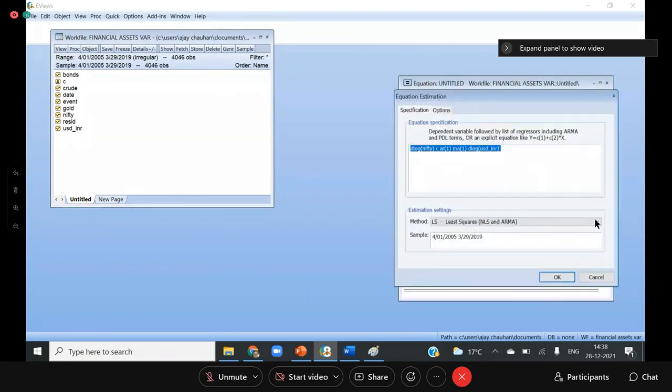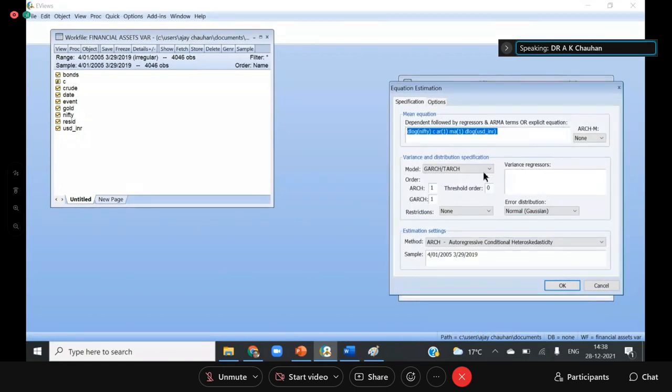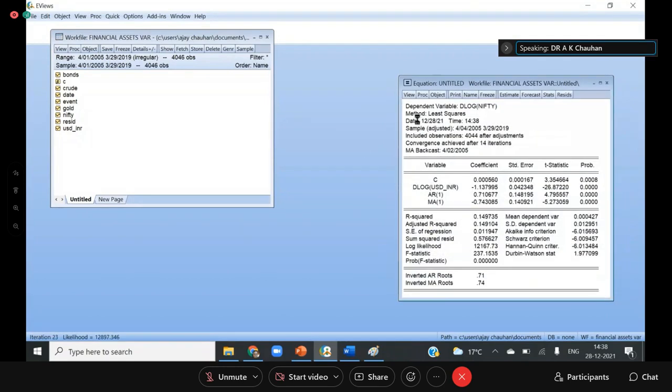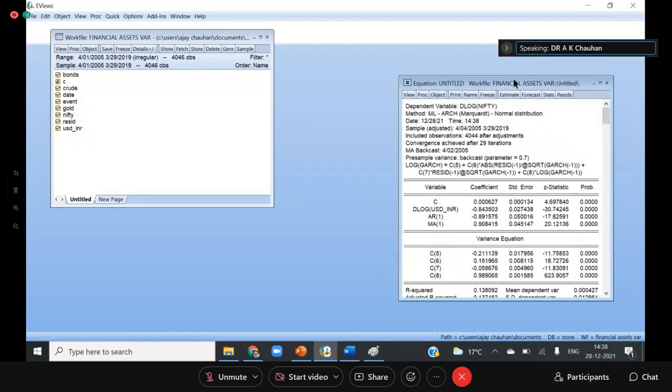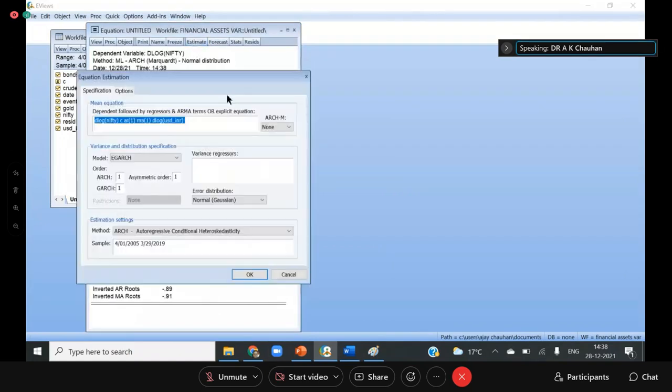Go to estimate. Now we are going to the ARCH, and I'm going to apply the eGarch model. So we have the eGarch model results, and now I'm going to add the event dummy. Simply add the event dummy here and click OK.